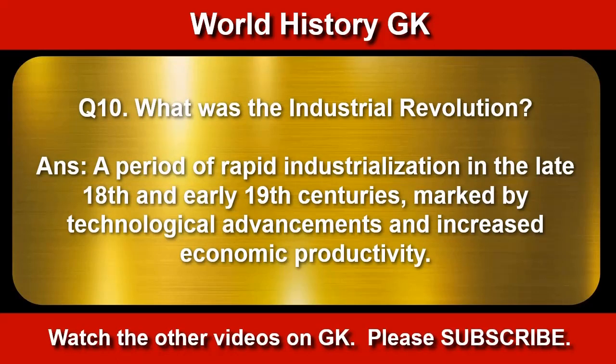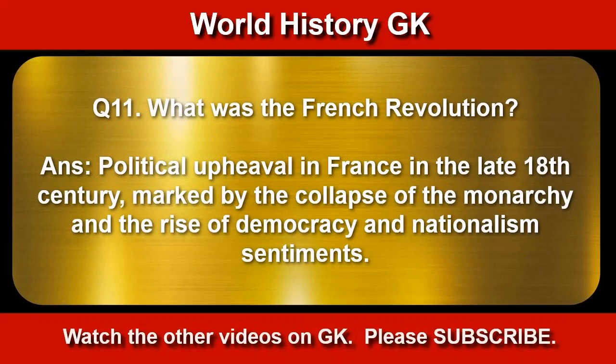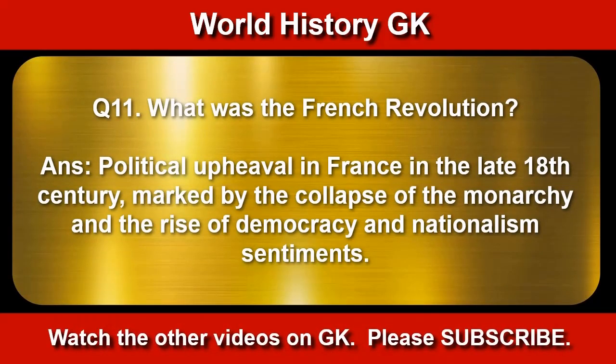A period of rapid industrialization in the late 18th and early 19th centuries, marked by technological advancements and increased economic productivity. What was the French Revolution? Political upheaval in France in the late 18th century, marked by the collapse of the monarchy and the rise of the democracy and nationalism sentiments.